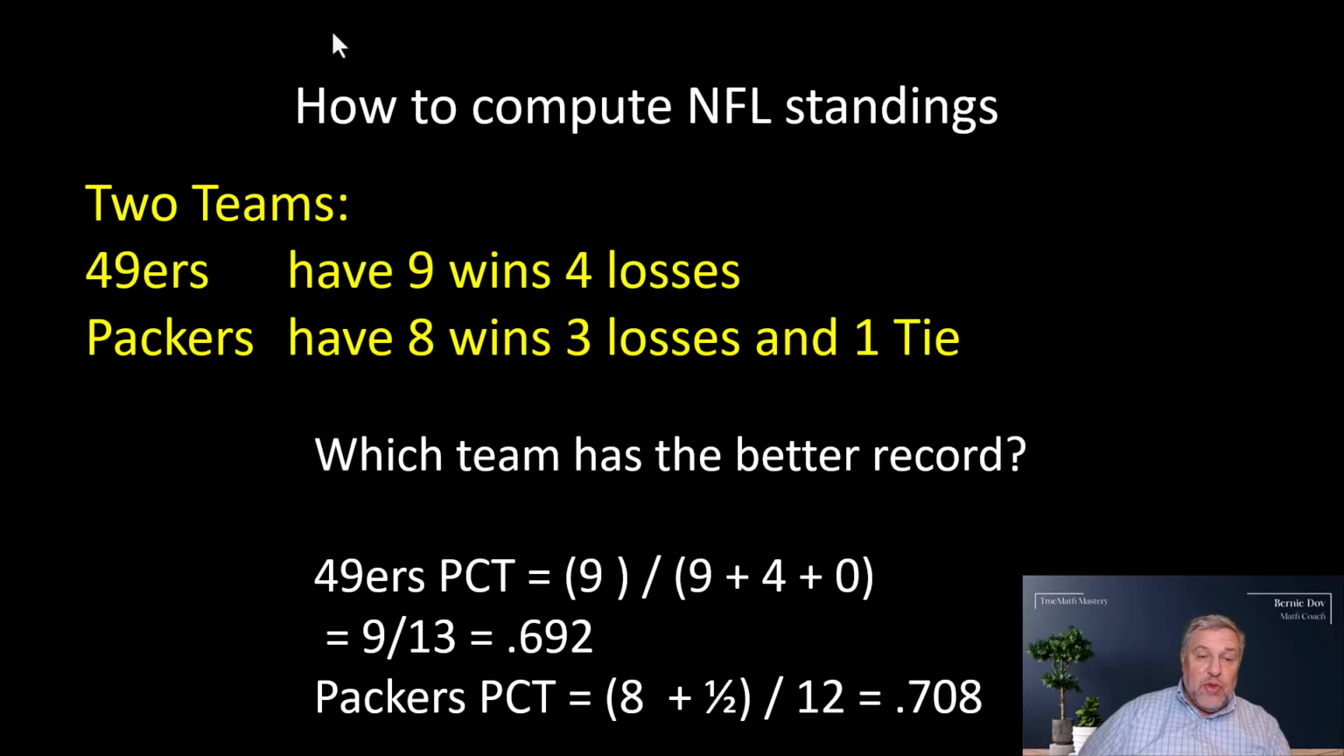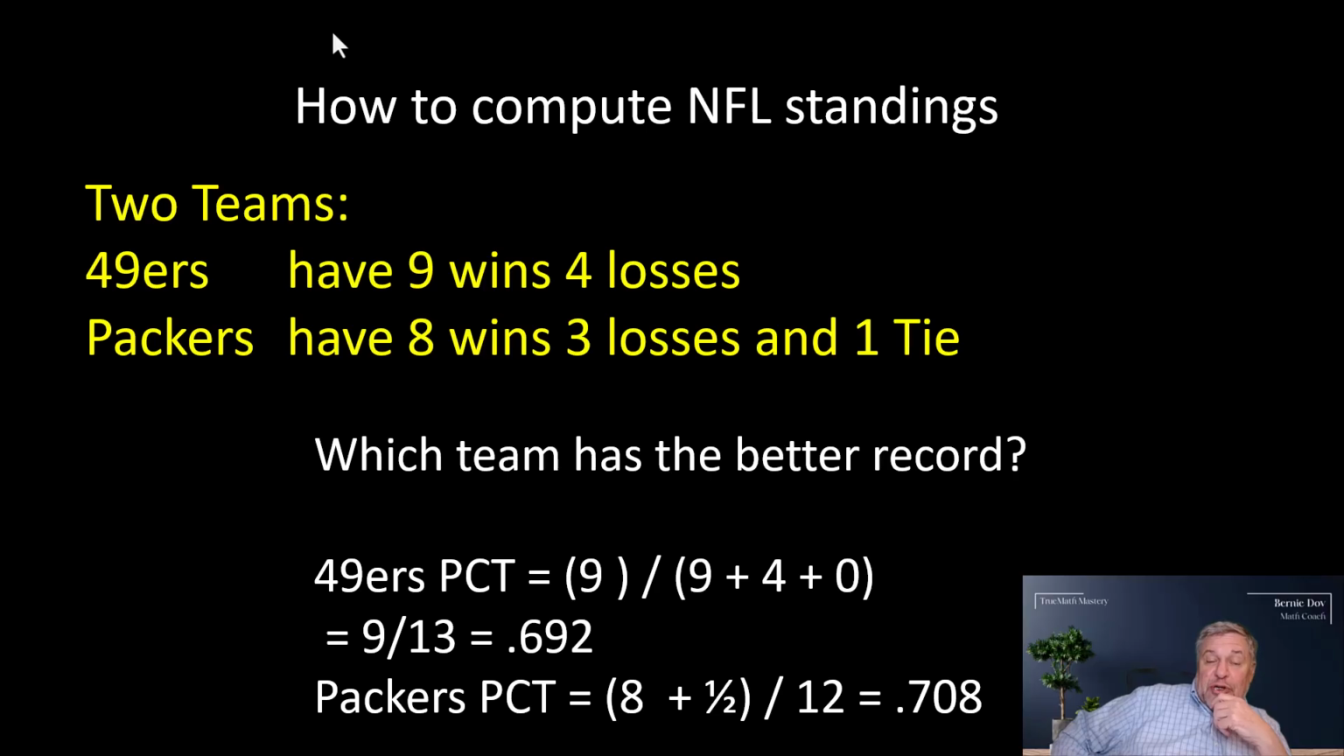A kid who actually loves football, likes to follow football, but didn't understand how the NFL stats work. It's all math, but I just want to take a simple example. How does the NFL compute NFL standings? You have two teams right now. These are the current records in 2025. The 49ers have 9 wins and 4 losses. The Packers have 8 wins and 3 losses and 1 tie.